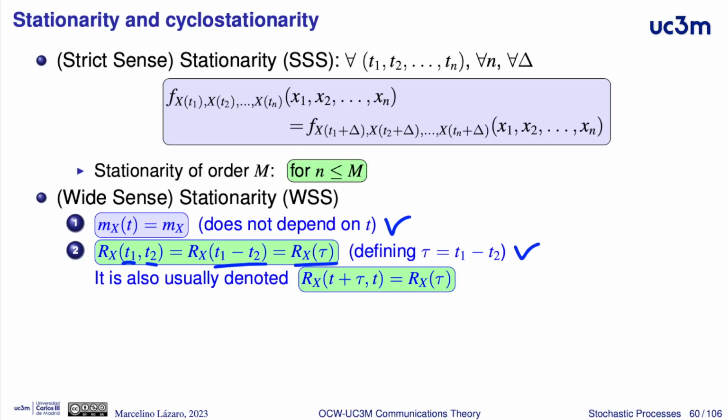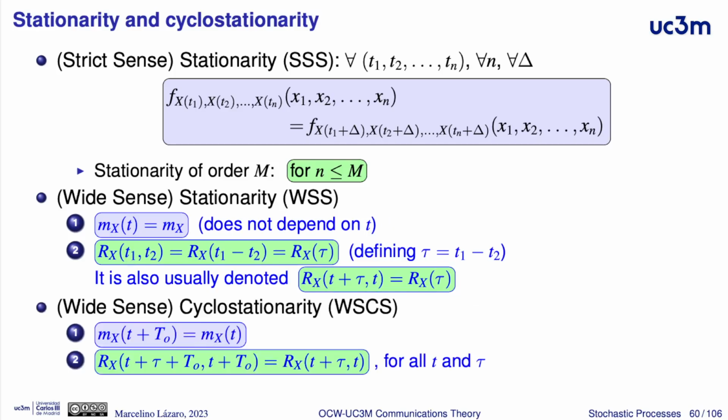Because of this, in some cases, the two time instants are parameterized as t plus tau and t, two instants with a separation equal to tau. In this case, the autocorrelation will depend only on tau, and will not depend on t. This is the wide sense definition of stationarity.